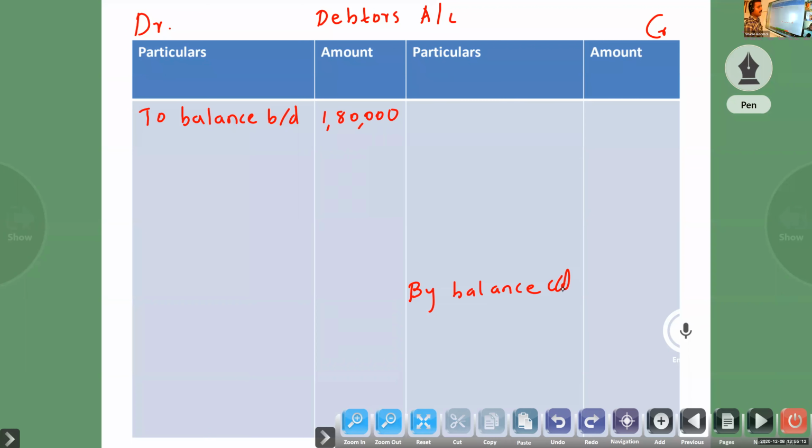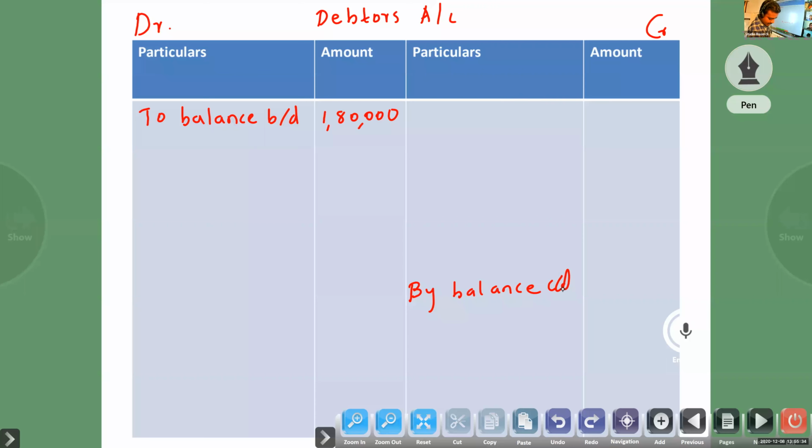It is not given, so I think that it is prepared to find out the closing balance of debtor. Clear? Closing balance is not given, so that's why it is prepared to find out the closing balance. Next, you look at the credit sale.